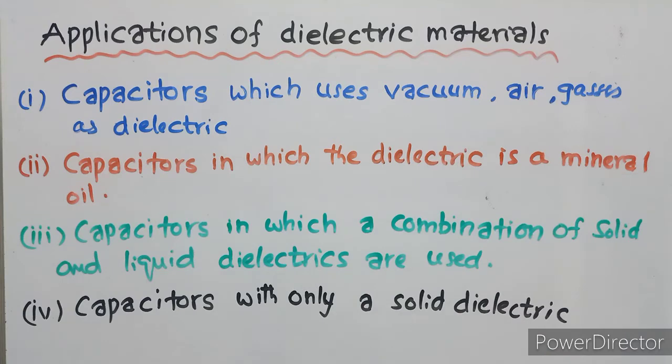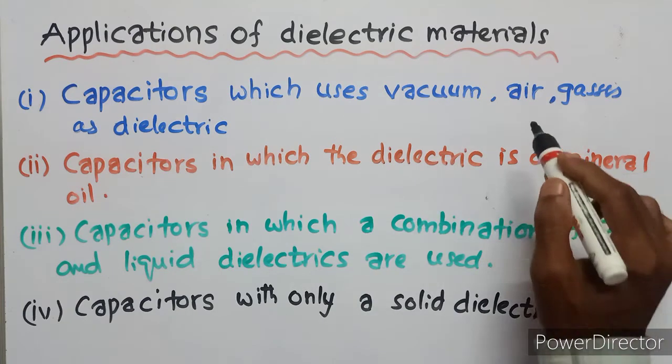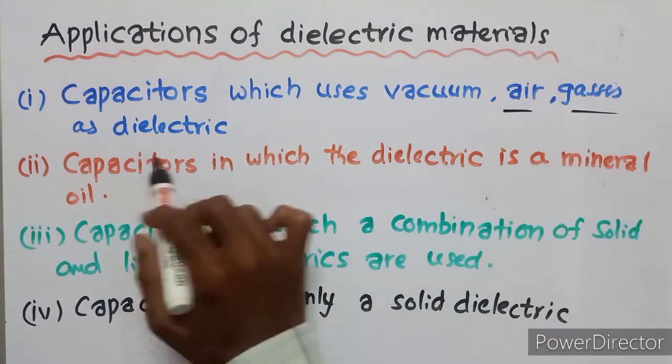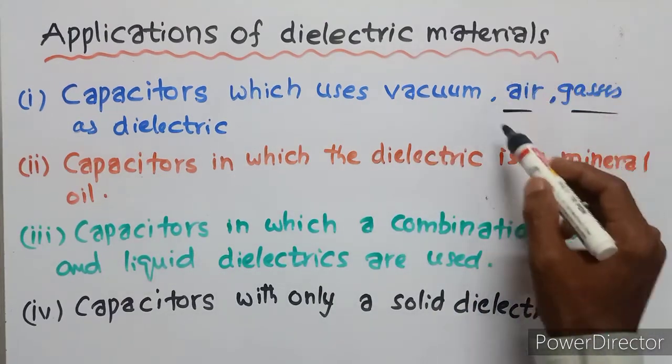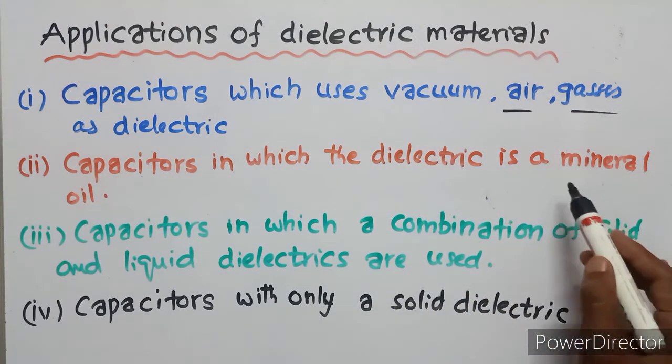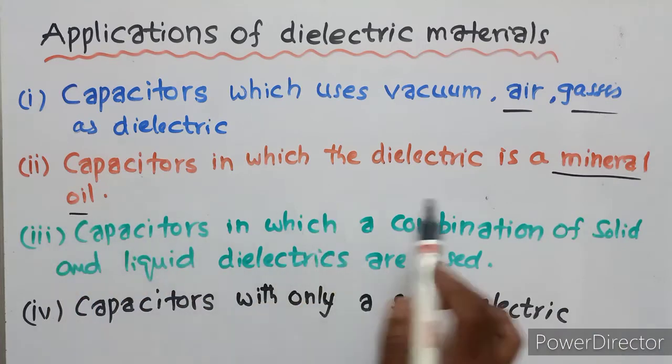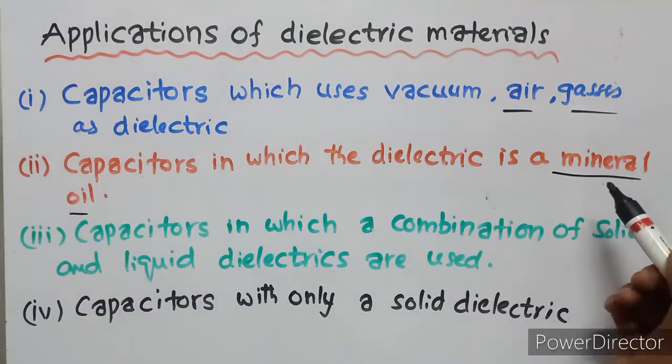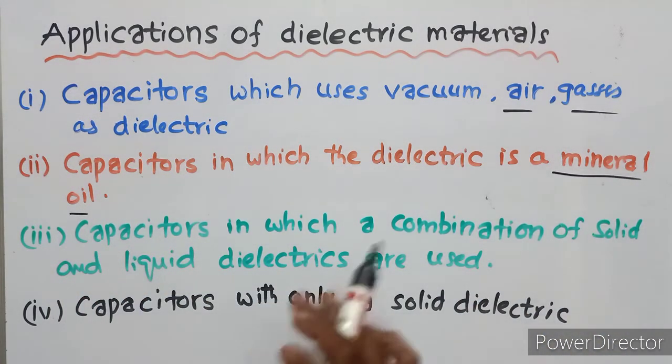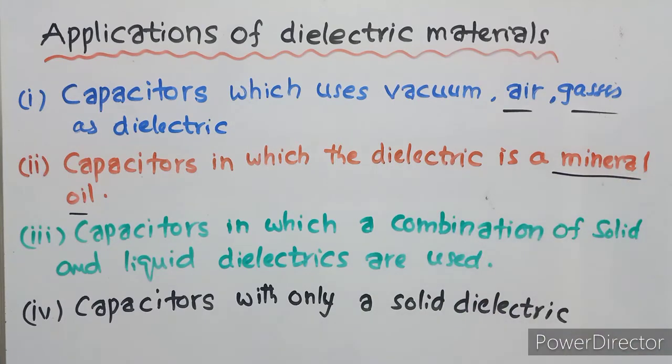The types of dielectrics used: air, gases. These are all gaseous insulating materials. Mineral oil is also a liquid insulating material. A combination of solid and liquid is also possible.